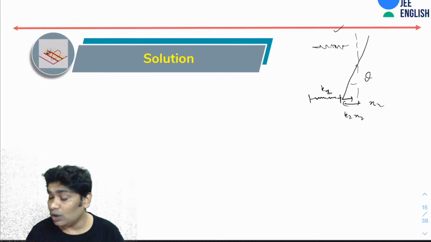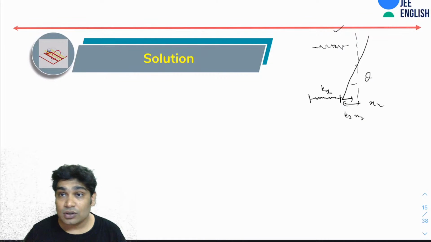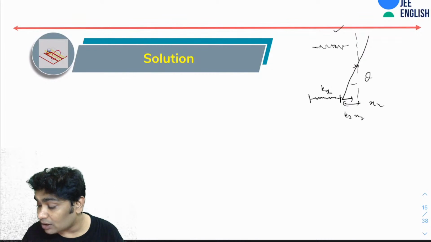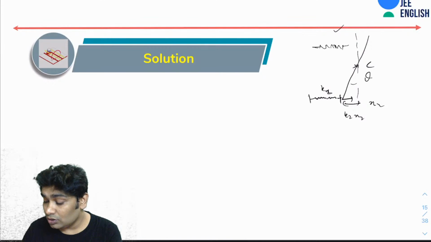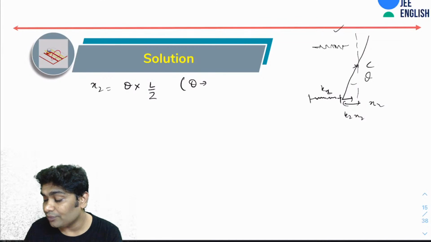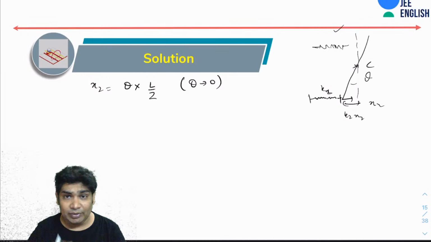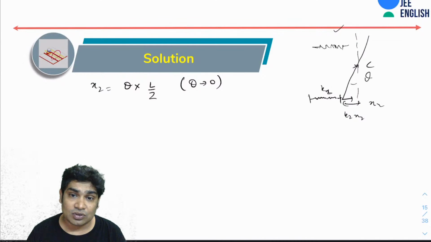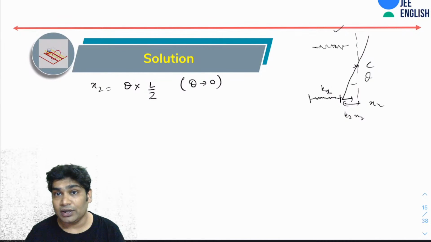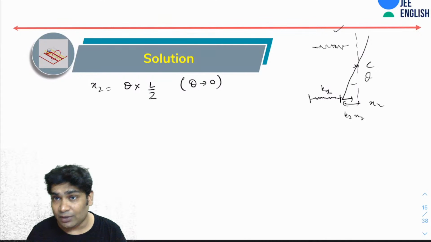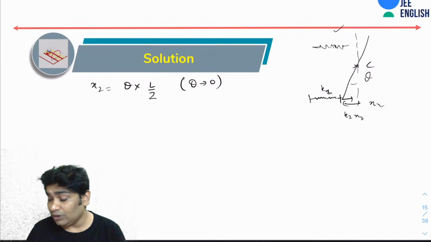So this is the force it will feel. If I calculate the torques about C, first of all X2 would be equal to theta into L by 2, assuming theta tends to 0. So you have been told that they are given small deflections only. So X2 would be equal to theta L by 2. I can approximate that.